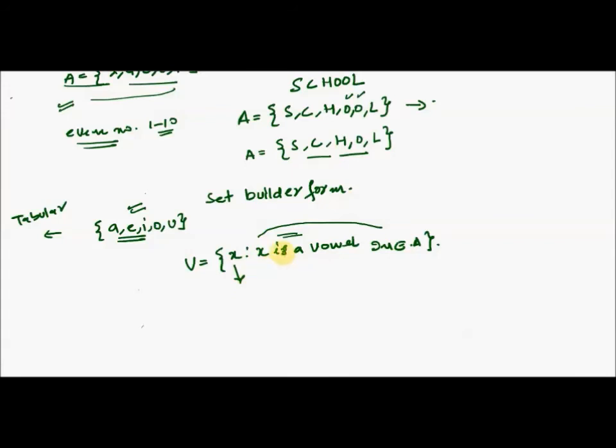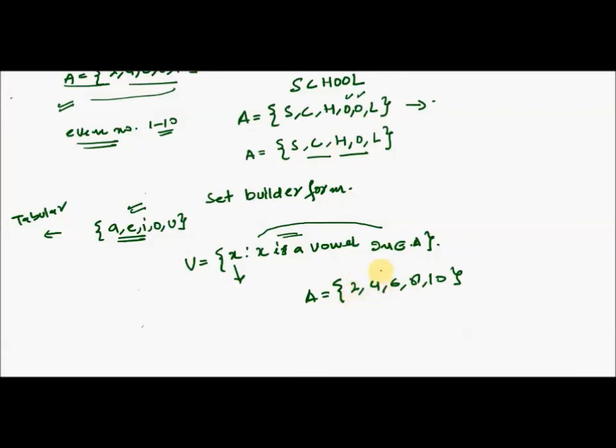Now if I have to take another example, let me take an example from the book. Now if I say I have a set, let me say 2, 4, 6, 8, and 10.